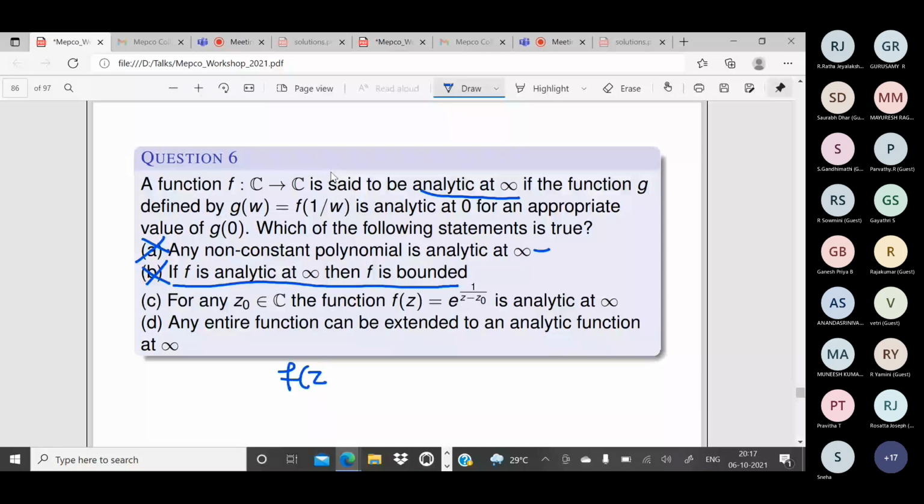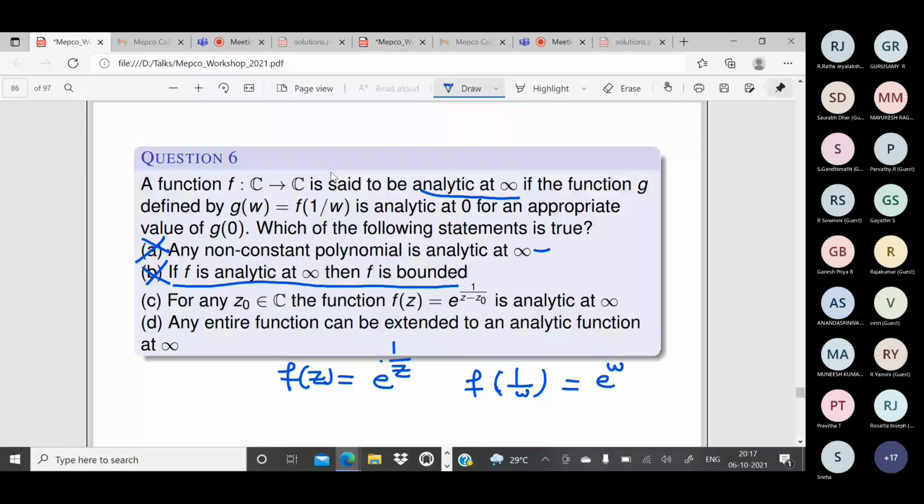So what is f of 1 by w? It is equal to e power w. Is it analytic at 0? Yes, sir, it's an entire function. It is analytic at 0.